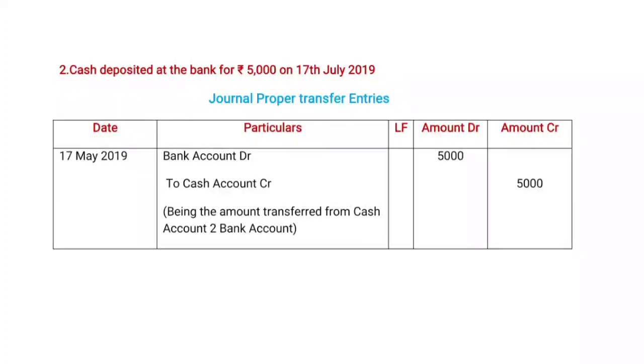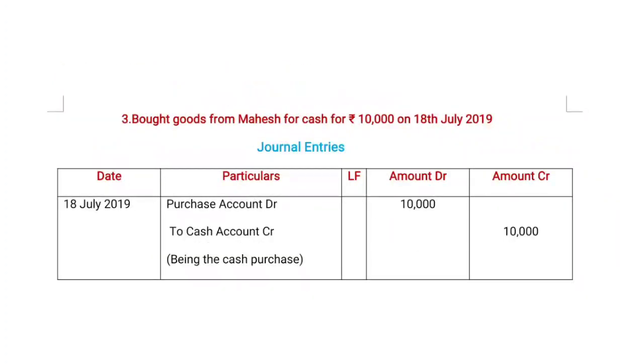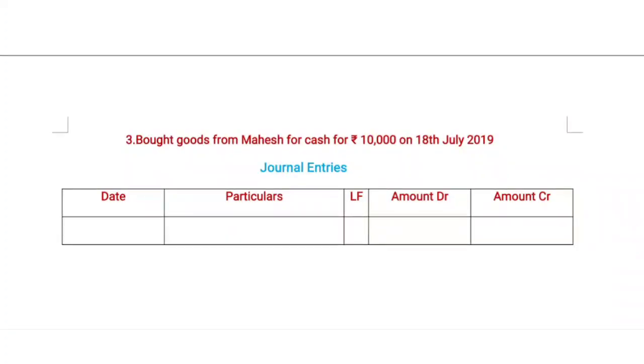Now we are going to another transaction. We need to prepare the journal entry for a cash purchase. Coming to the date column, 18th July 2019. Then in the particulars column, the purchase account is debit. Why? Because goods are coming into the business, whereas cash is going out of the business, that is why the cash account is credit. The narration is being the cash purchase. Then in the amount column, the given amount is 10,000 rupees, and the credit side is also the same. Now we are going to another transaction, according to this, purchase of goods.